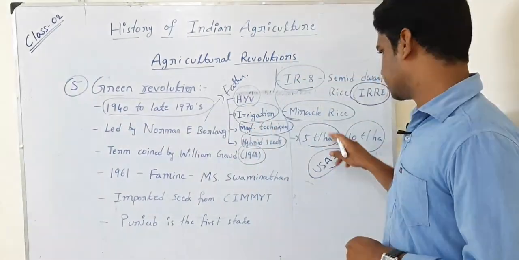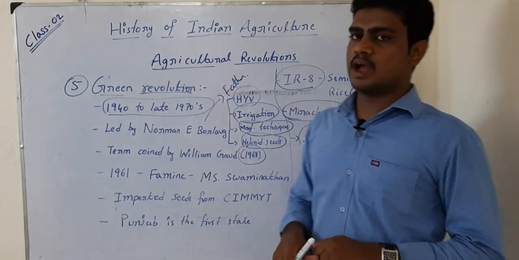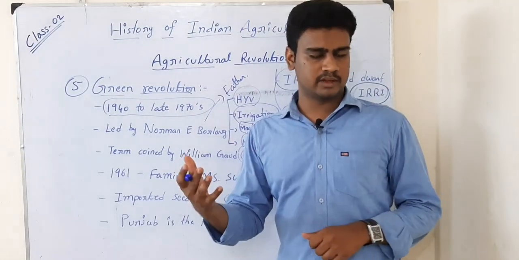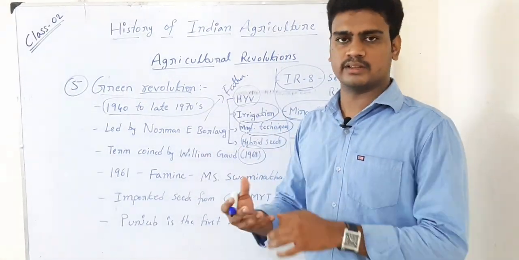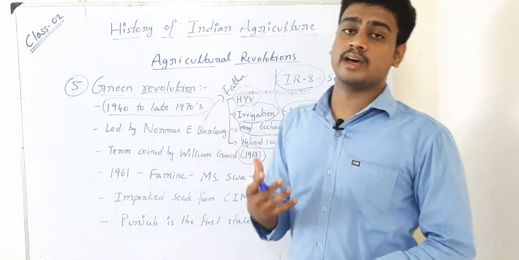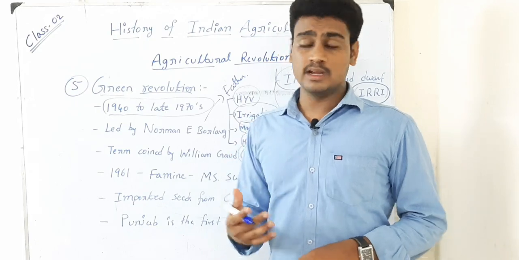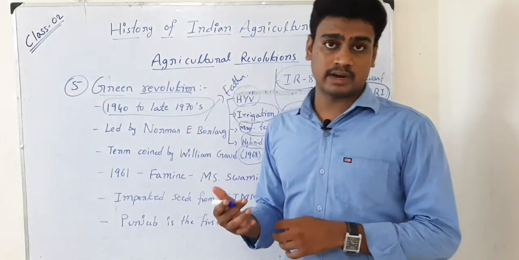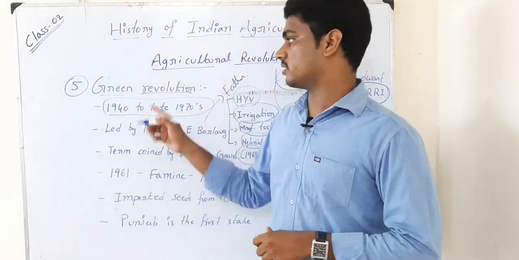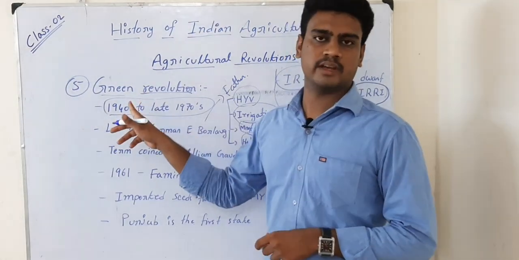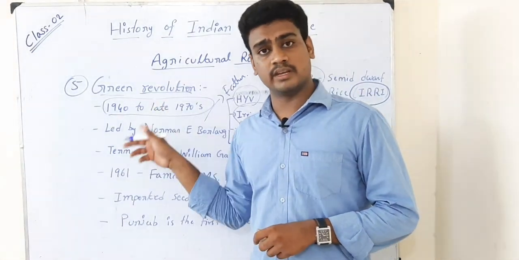But when they went for this particular variety and a few more dwarf varieties, and started getting this yield, we became self-sufficient and started exporting food grains from our country to other countries. That's what happened with the Green Revolution, and that's why it is very important.